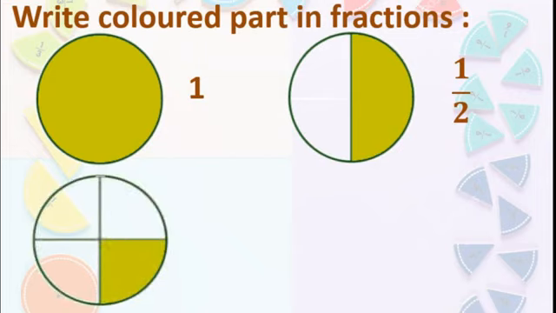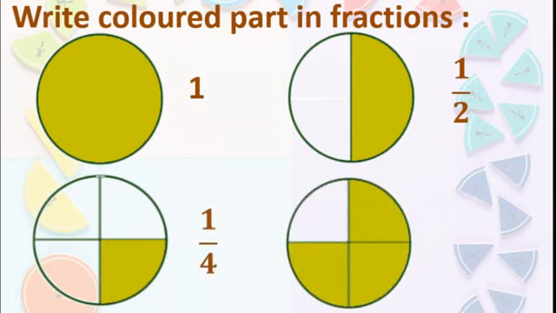Again whole is there, 4 equal parts are there. And how many parts are colored? Only 1. So it is 1 upon 4. Very good. The last one, again 4 parts are there, but now 3 parts are colored. So in the numerator, 3 will be there. 3 parts are colored out of 4 equal parts. Okay.